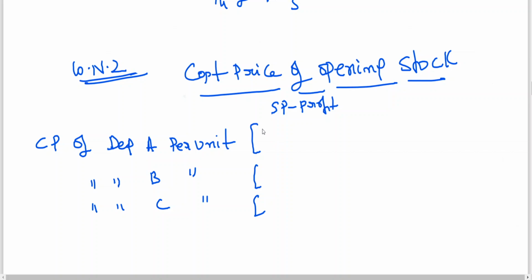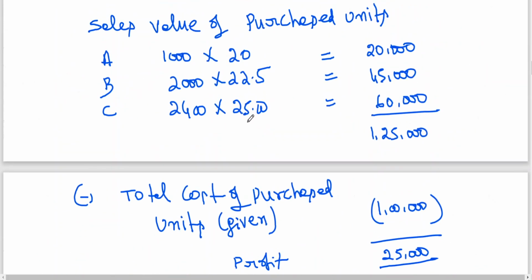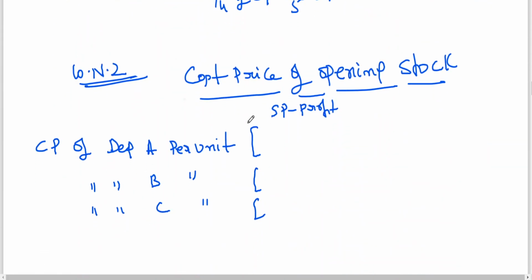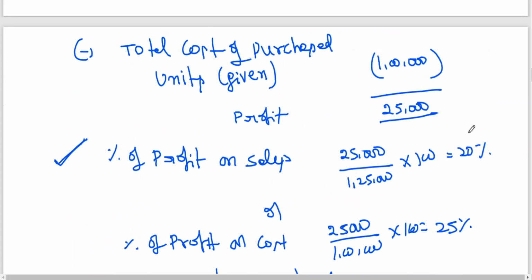What is SP for department A? We already have selling price per unit, no? 20, 22.5, 25 rupees, minus profit. Profit we just got 20%.